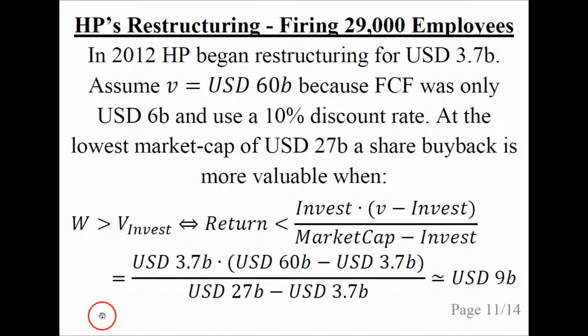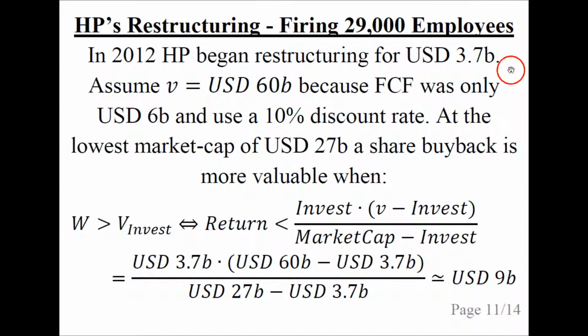We can also use the equilibrium formula to value HP's restructuring, in which 29,000 people were fired in 2012 and beyond. This is called a restructuring, and the amount was $3.7 billion.